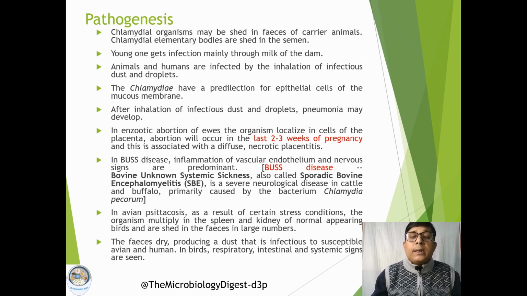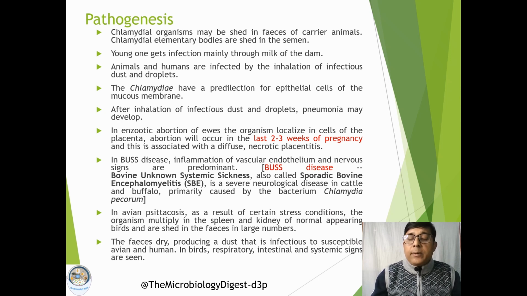Now coming to the pathogenesis. As we have already discussed, the infectious form of the organism is the elementary body. These organisms are released to the environment along with the fecal excretion of the carrier animals. These elementary bodies can also be shed to the environment through the semen of the infected animal.